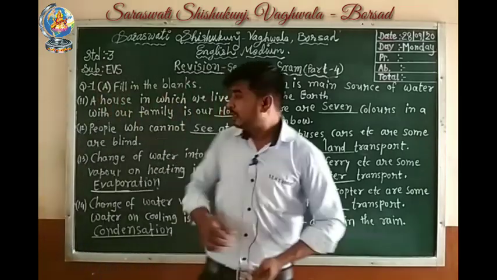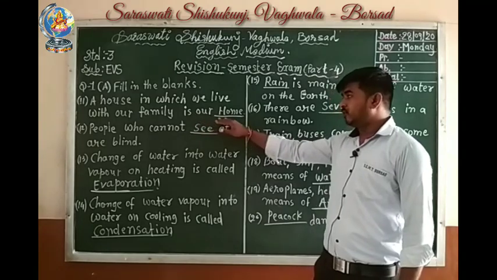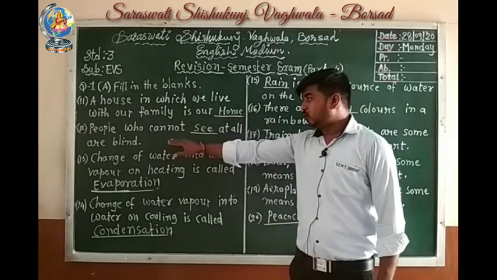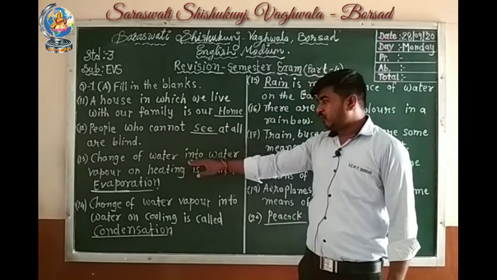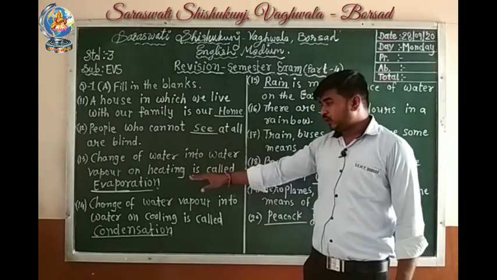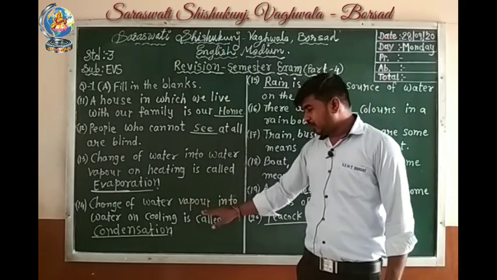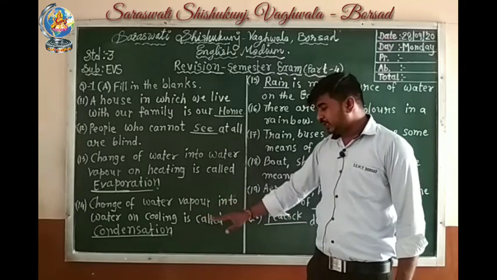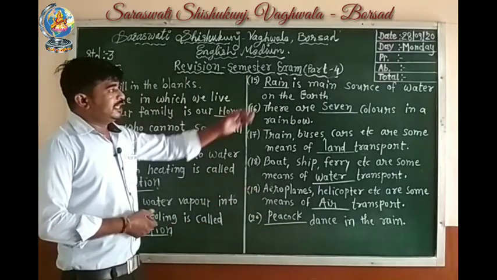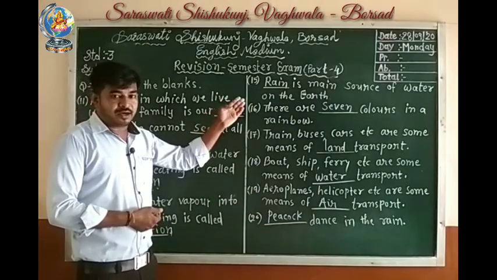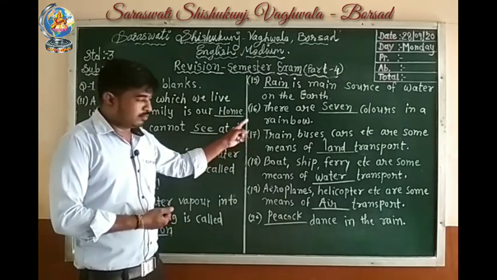Let's visualize all. A house in which we live with our family is our home. People who cannot see at all are blind. Change of water into water vapor on heating is called evaporation. Change of water vapor into water on cooling is called condensation. Rain is the main source of water on the earth. 16 number, there are 7 colors in a rainbow.